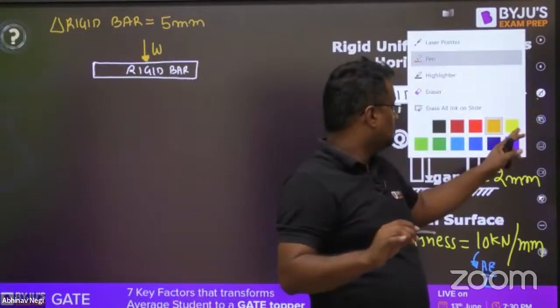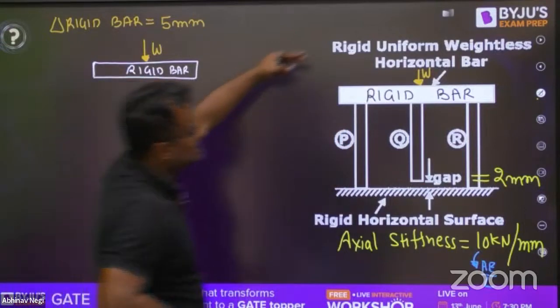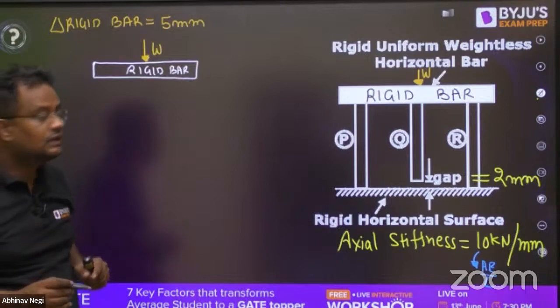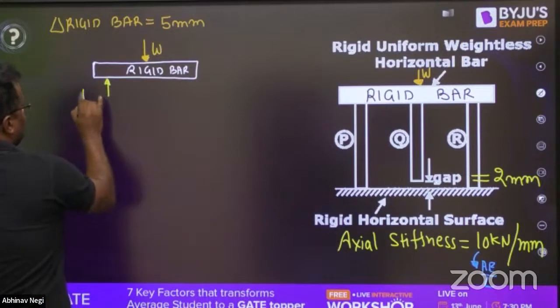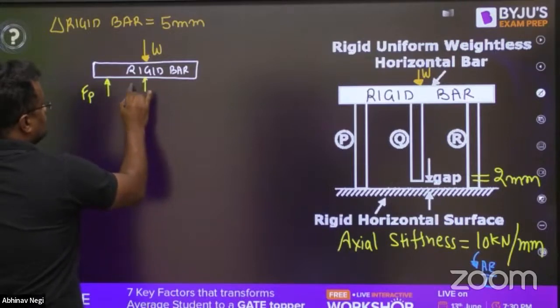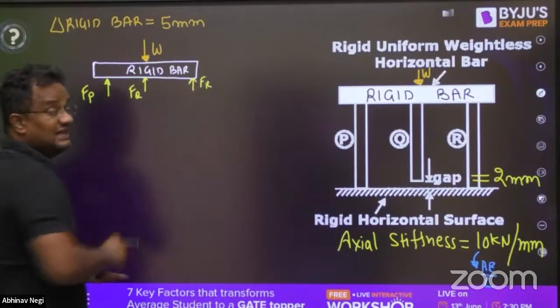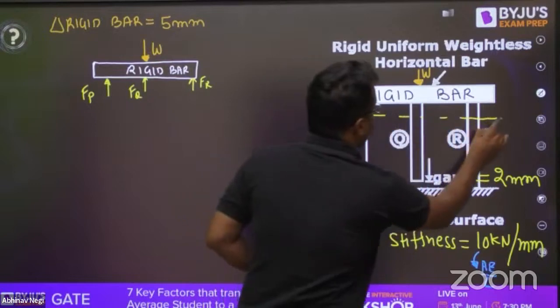So from the bottom, reactions will be coming. If you are pushing it downward, then these 3 columns will be pushing with an upward reaction. These reactions will be FP, and here it is FQ. Of course, the reaction FQ will also be coming because this has gone down by 5 mm.